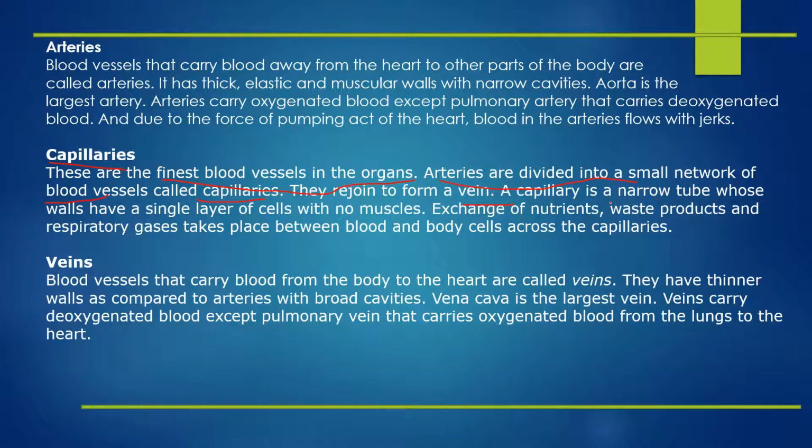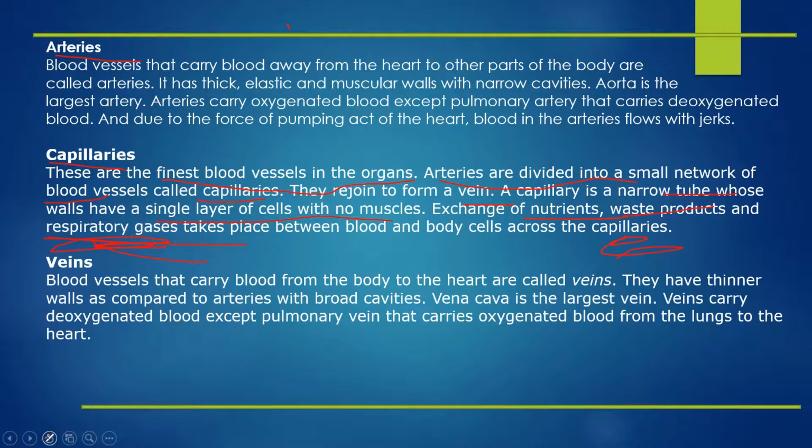A capillary is very narrow, more narrow than an artery, and its walls have a single layer of cells with no muscles. Exchange of nutrients, waste products and respiratory gases takes place between blood and the body cells across these blood capillaries. In the respiratory system we learned that the alveoli in lungs have a network of blood capillaries, so there the exchange of respiratory gases takes place.